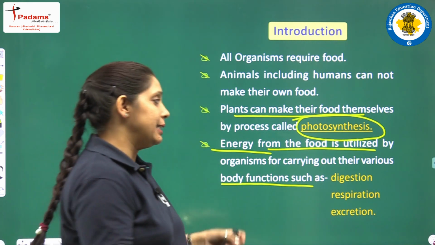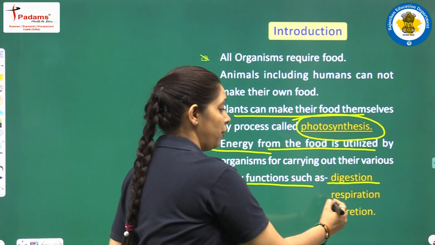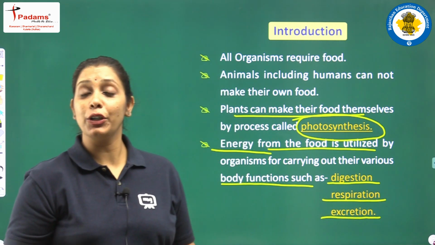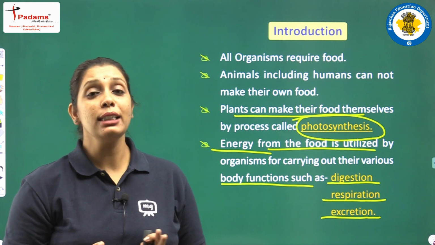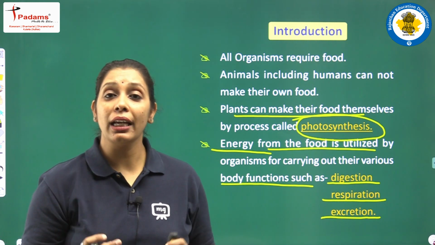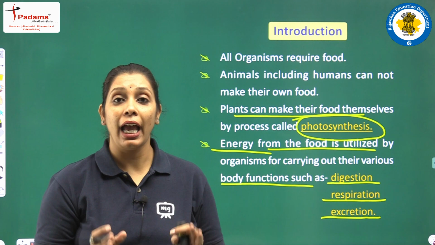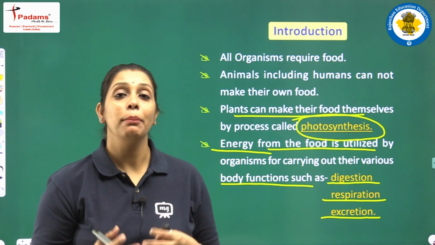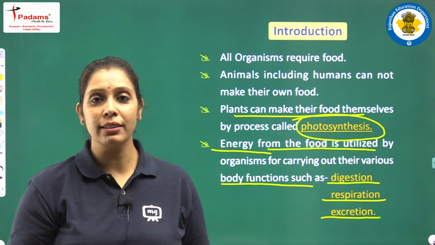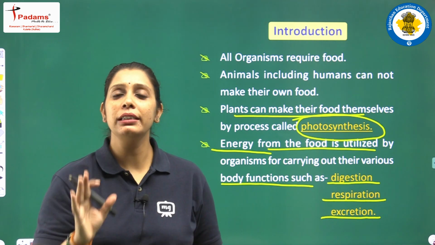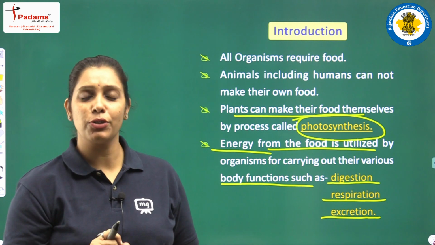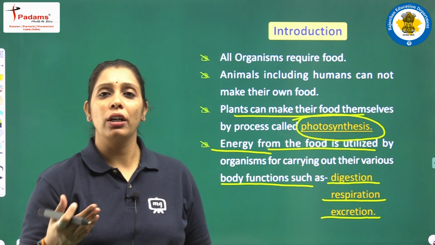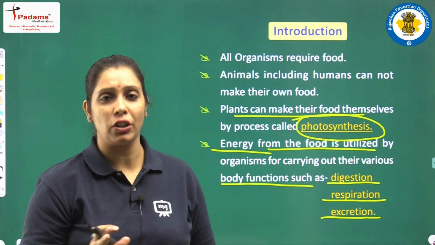Just like digestion, respiration, excretion, reproduction, circulation. For all these biological activities, organisms need energy, and energy comes from food, and food comes from plants or other animals. Fine. This is a simple system of how an organism gets its energy and how it performs its various body functions.